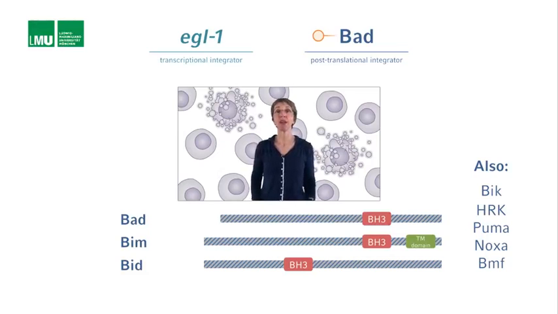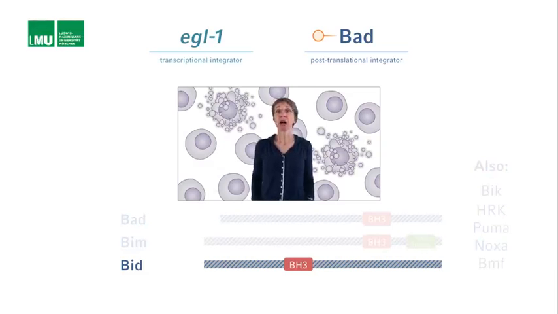I mentioned already that the activities of mammalian BIM, Puma, Noxa, and HRK also seem to be regulated at the transcriptional level, similar to C. elegans EGL-1. But how about BID, for example?